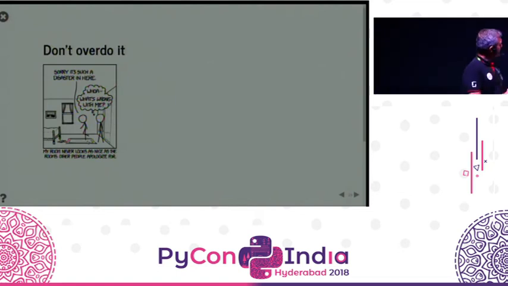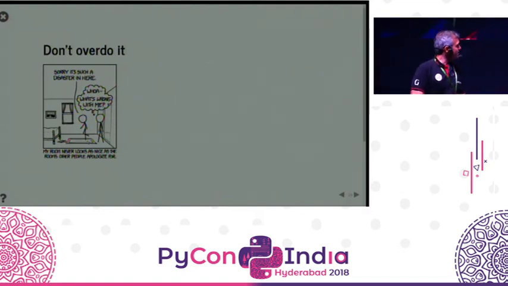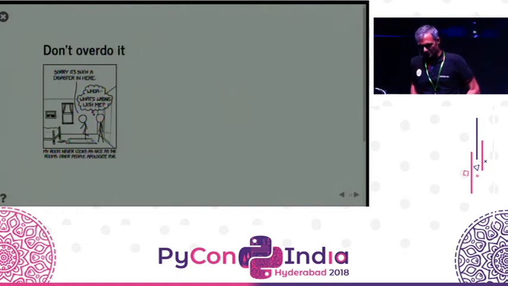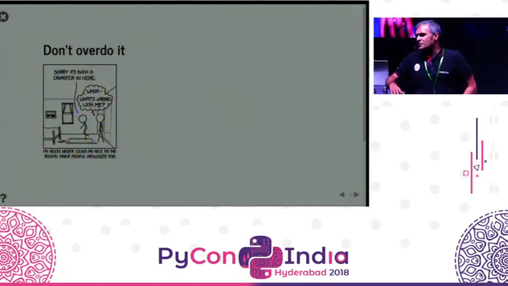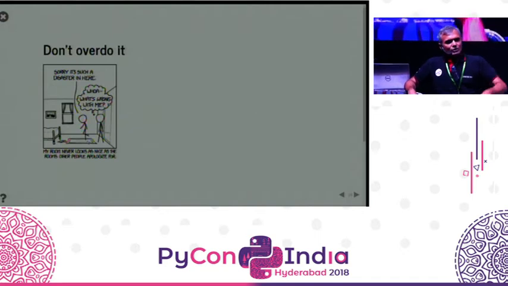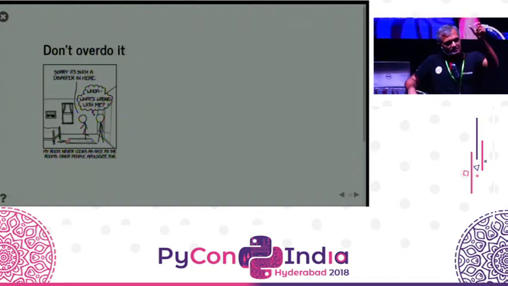This is where XKCD had a cartoon about this guy saying, look, it's such a disaster. It's so messy in this ultra clean room. And I've seen clients say that. They say, we don't have clean data at all. What do you mean you don't have clean data? Sometimes when I see the total list of unique values of our product names, I have about 1,000 product names. Okay. But roughly what percentage of these are correct?